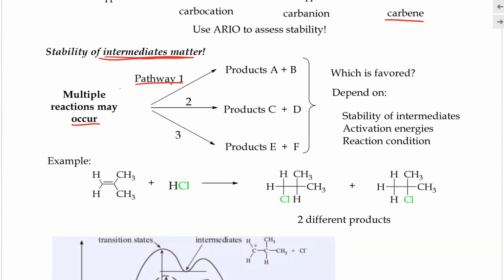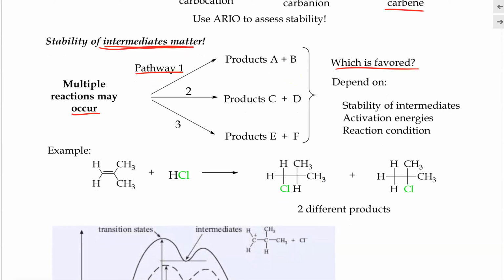So you can see that this reaction may happen through multiple pathways, which is quite common in organic reactions. Which of these pathways or which of these products are favored depends on the following. First, the stability of the intermediate, because each pathway will go through different types of intermediates, and therefore the stability of the intermediate matters in determining which pathway would be the major one. It also depends on activation energy and the reaction conditions. But here we can see that the stability of the intermediate matters significantly in helping us favor whichever product we desire.